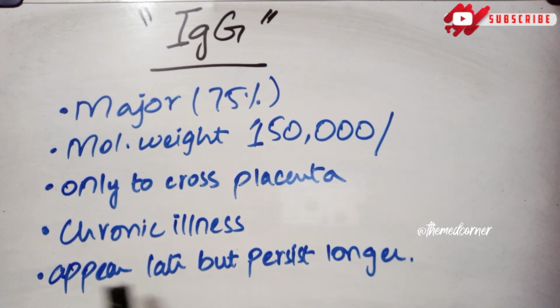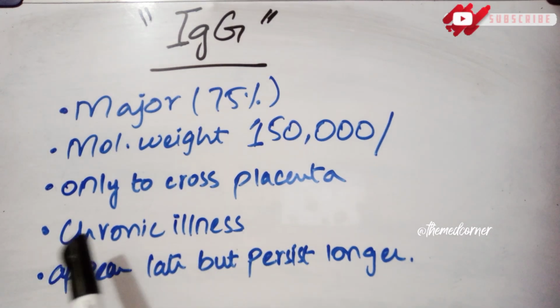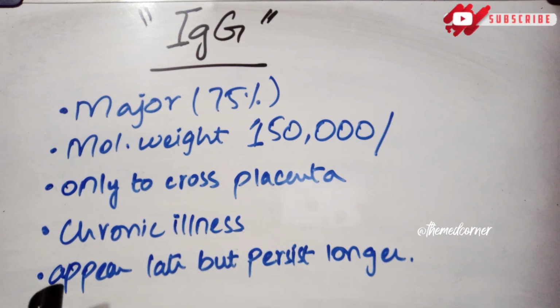They are also produced in the situation of chronic illness. So when there is acute illness, there will be no production of the IgG, but when there is a chronic situation, there will be production of the IgG. And they appear late, as I have told you, because they are produced in the chronic condition or chronic illness. So they will be produced late after the acute injury.